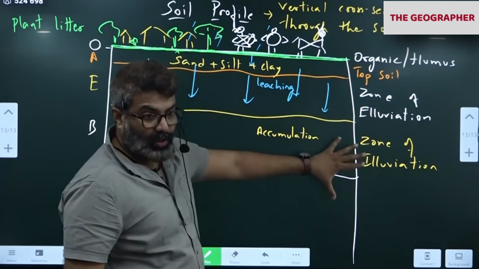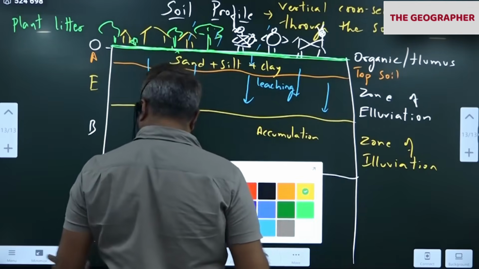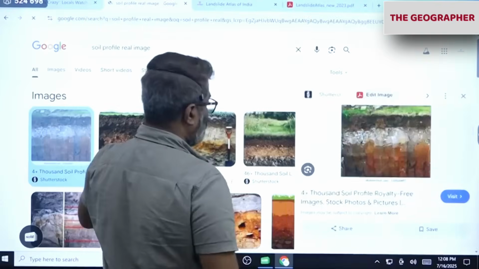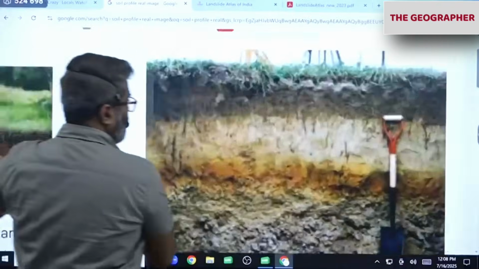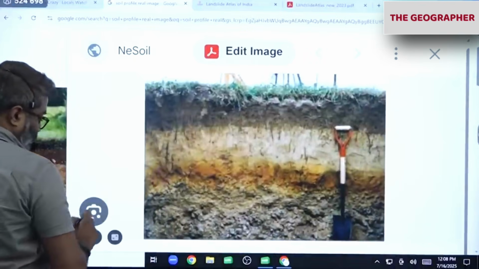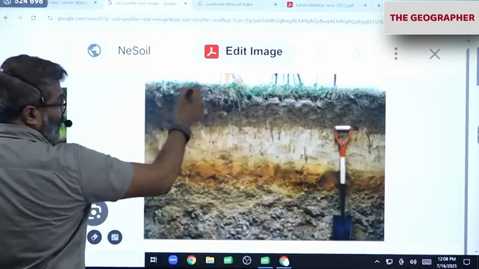Shall we see this? We'll see this quickly and we'll come back. I want you to notice this. This is grass you can see, the O layer.